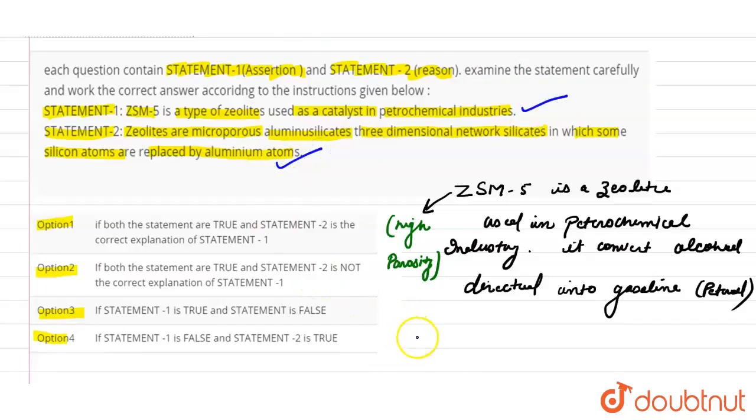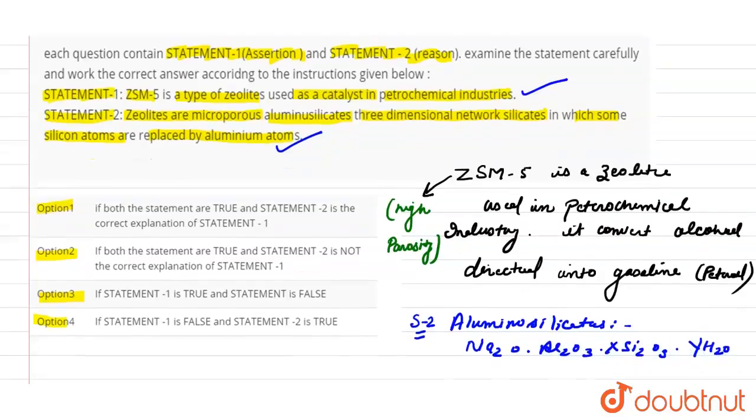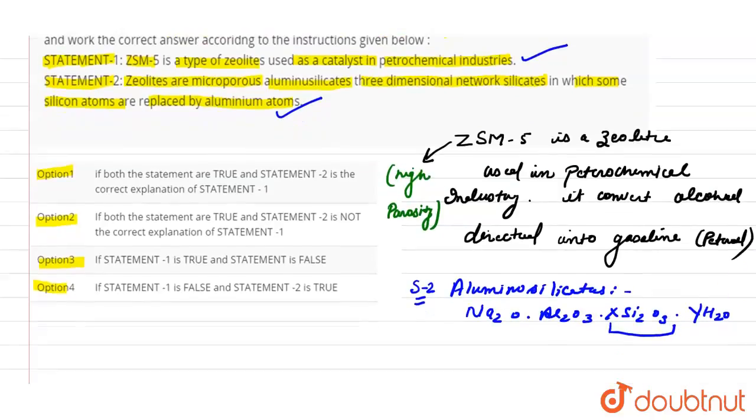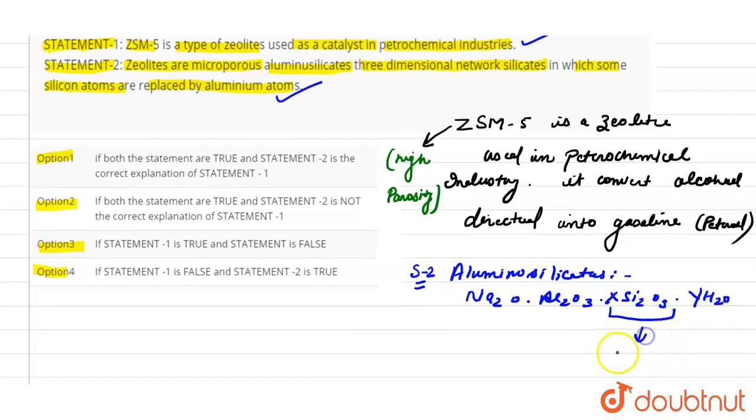Statement 2 is saying that zeolites are microporous aluminosilicates, that is the formula for this Na2O, in which some of the silicon atoms are replaced by aluminium atoms.